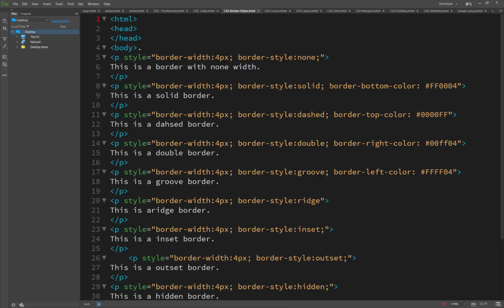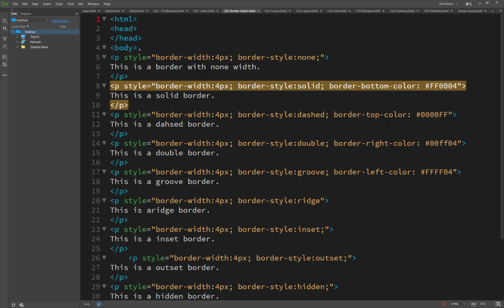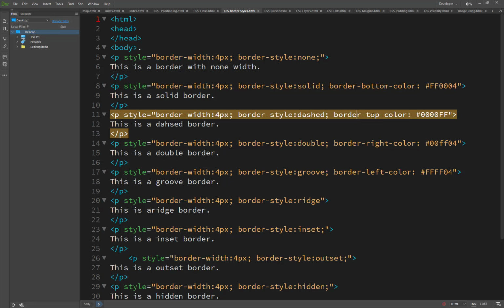As I already told you, you can change the borders: bottom, top, left, and right, the four types of border. I have written the same thing here: the border bottom color, the border top color, the border right color, and the border left color.